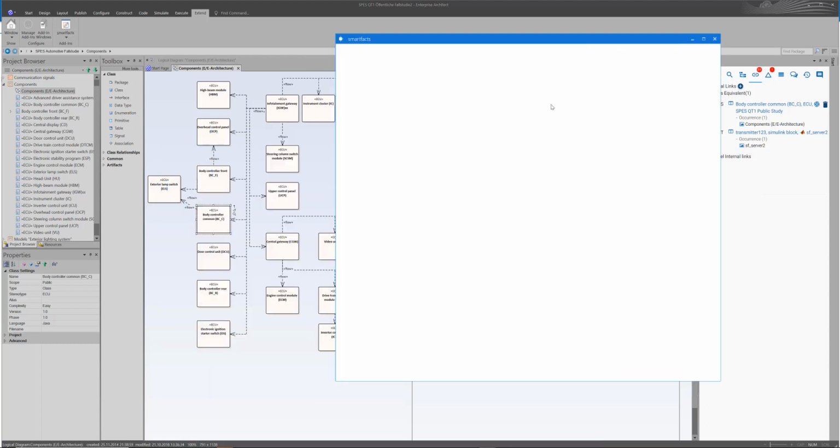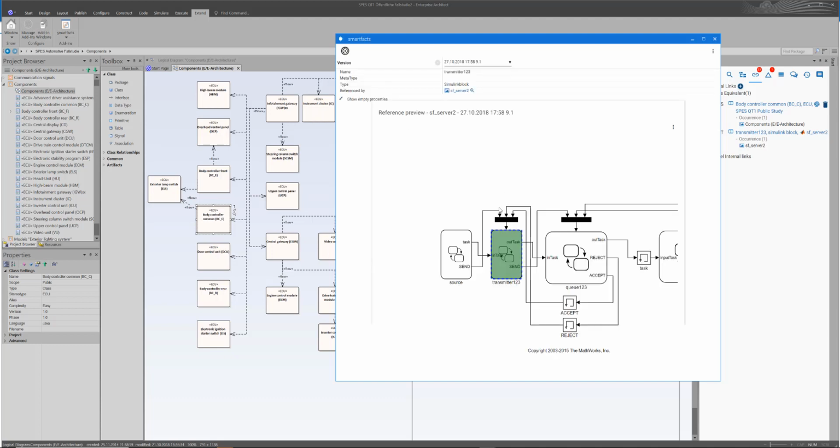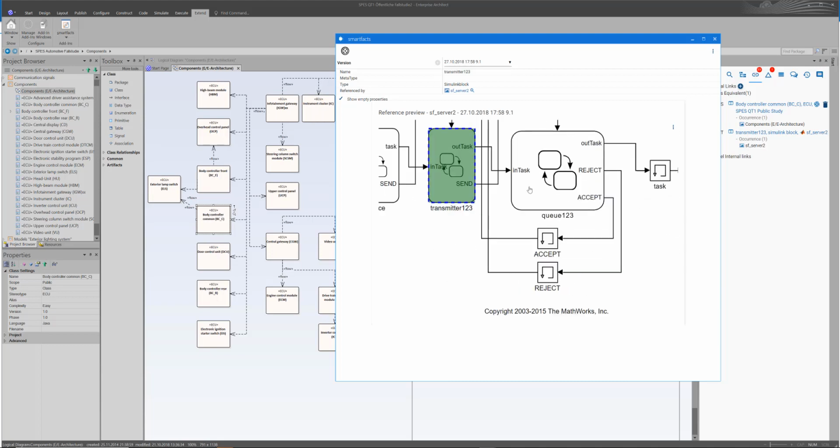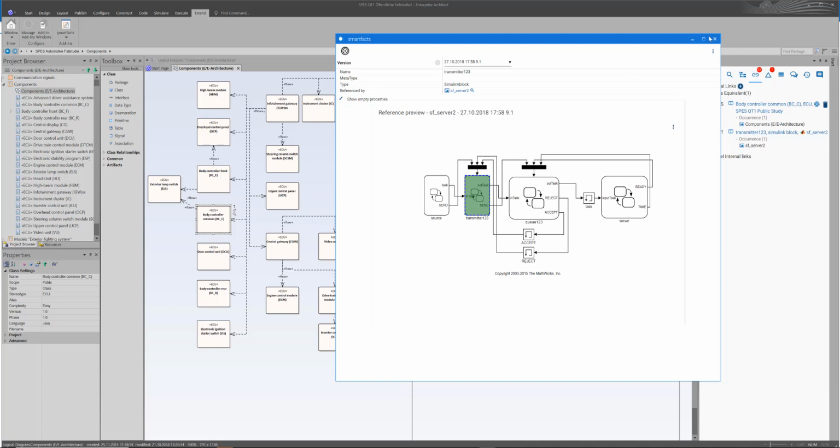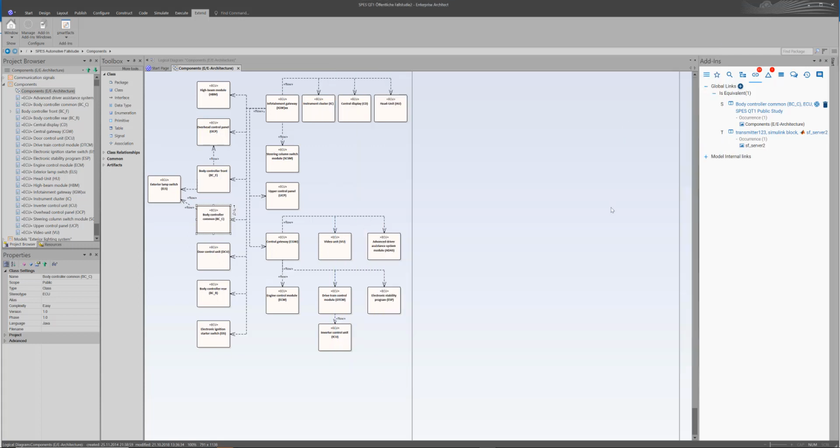So we can seamlessly navigate into MATLAB, into Simulink, and navigate into the diagram. And here we have opened Simulink inside Enterprise Architect. Okay, so the next use case was linking DOORS Next Generation and models, for instance, Enterprise Architect. So let's switch to DOORS.